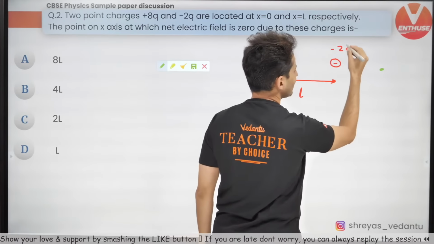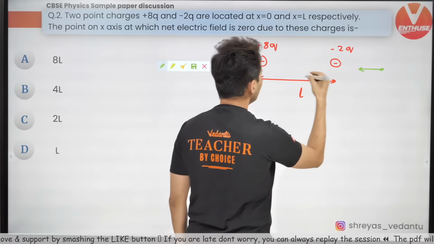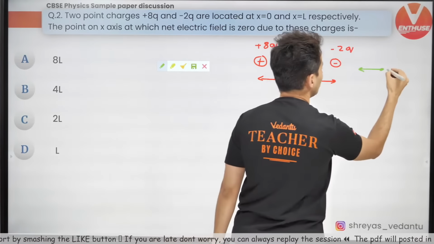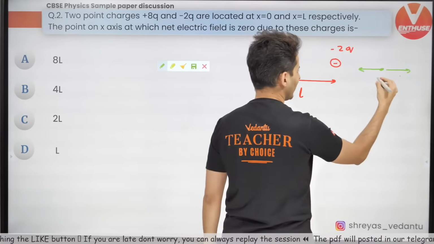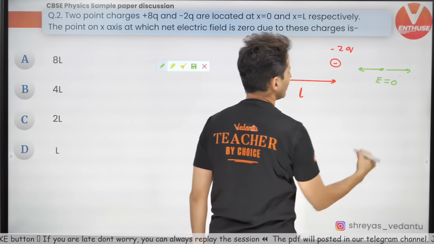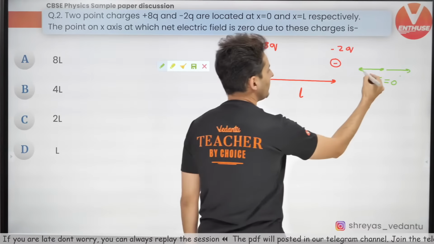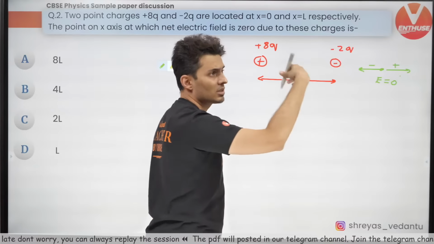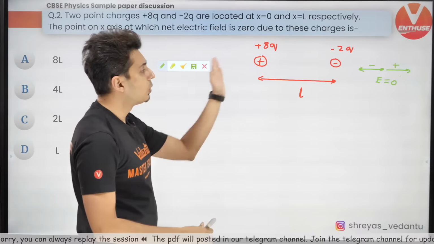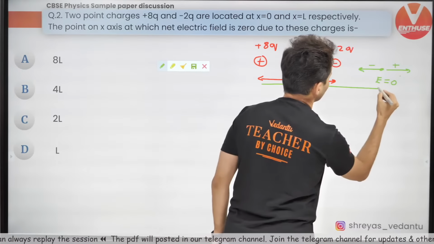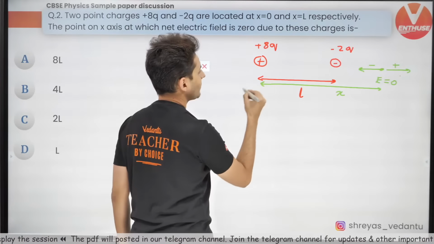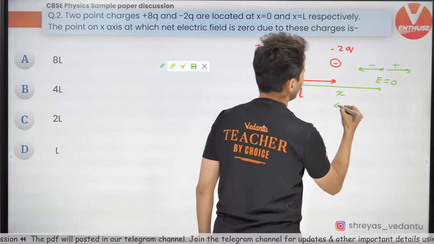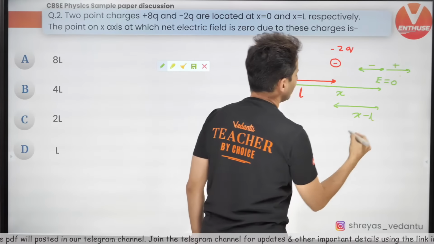Reason? This small negative charge will pull, this large positive charge will push. It is far away. Here, the net field will be 0. The pull by the negative charge and the push by the positive charge will balance out over there. Let's assume that distance to be x. If that distance is x, obviously this will be x minus L.